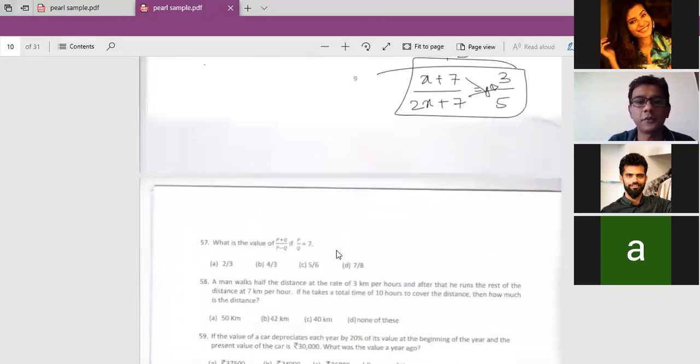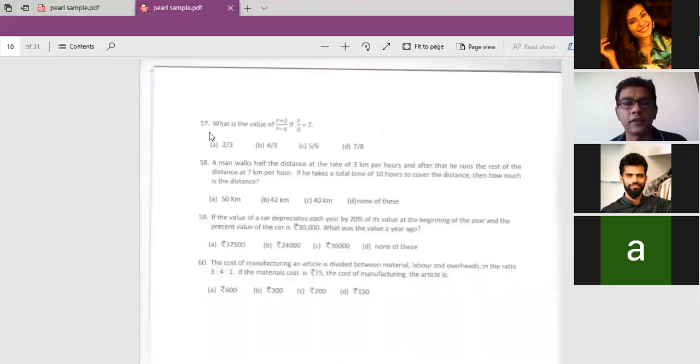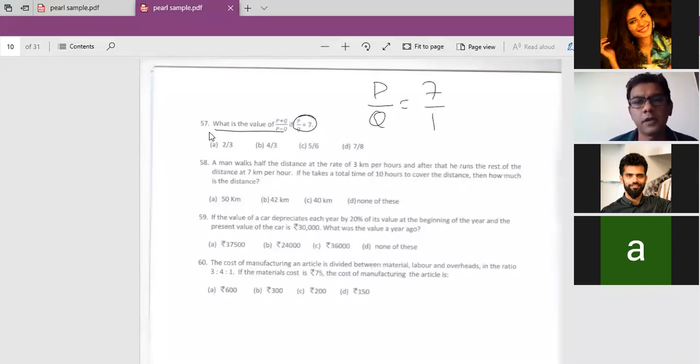Let's look at question number 57. It says, what is the value of (P plus Q) divided by (P minus Q) if P by Q is 7? They gave me P by Q as 7. I will write that as 7/1, and consider P as 7 and Q as 1.